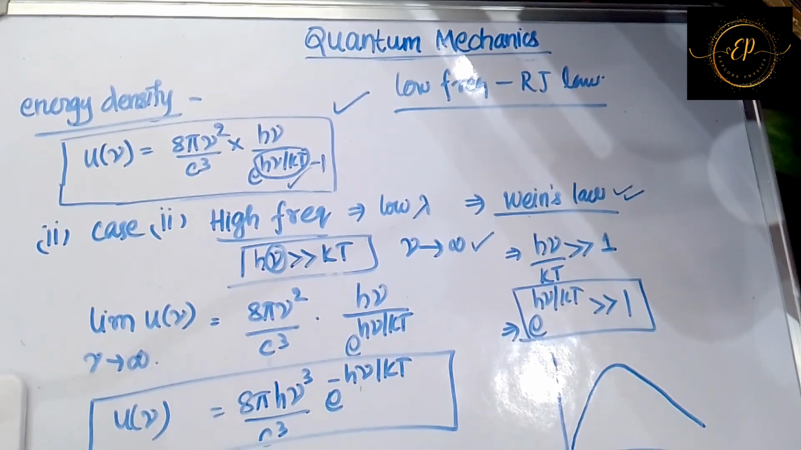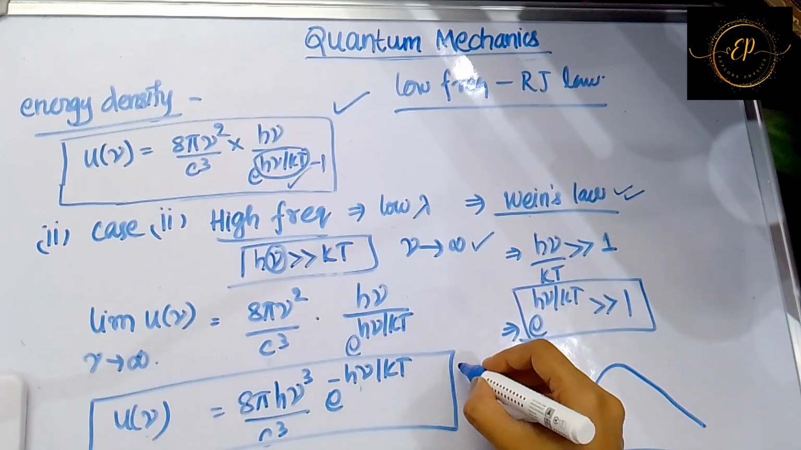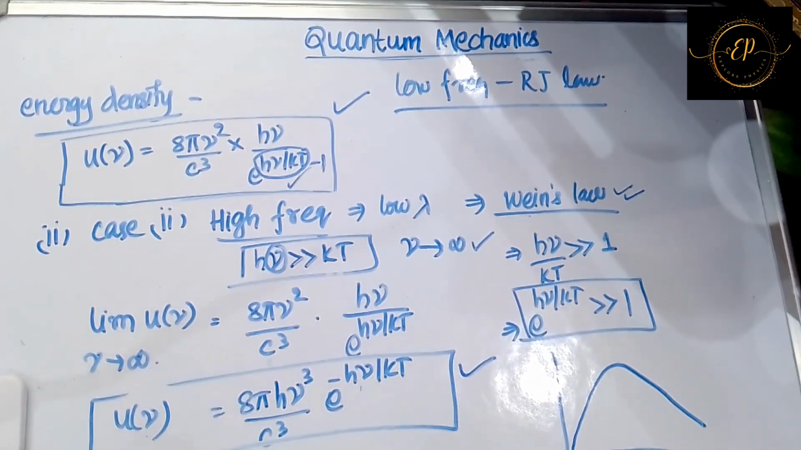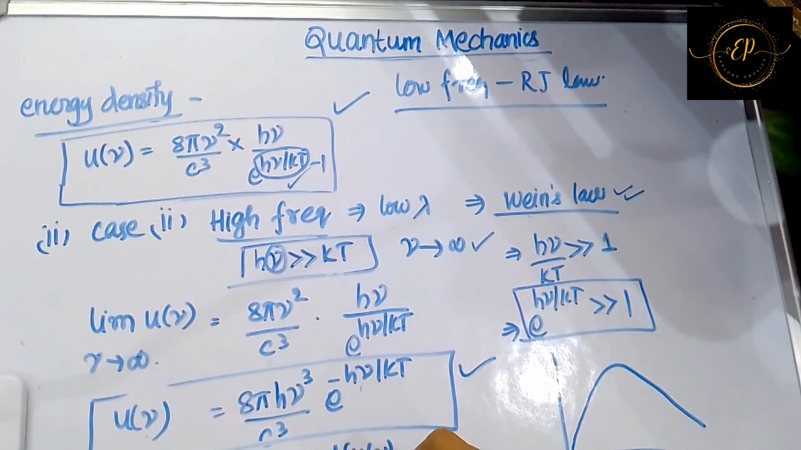Now if you want to find the maximum energy density, that is the value of frequency at which the energy density is maximum, just differentiate this u nu. You want to find u nu max. So you need to know the value of frequency at which the energy density is becoming maximum. How do you find that? Just take the differential with respect to nu. That is, you want to find the frequency value at maximum energy density. So just differentiate with respect to nu and equate it to 0.